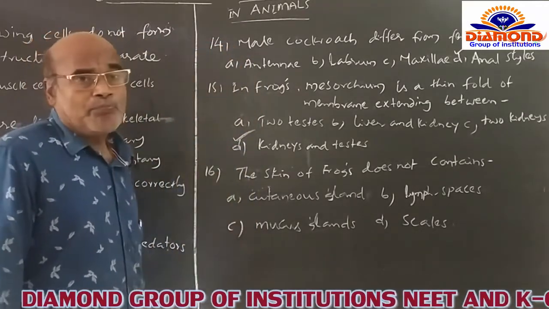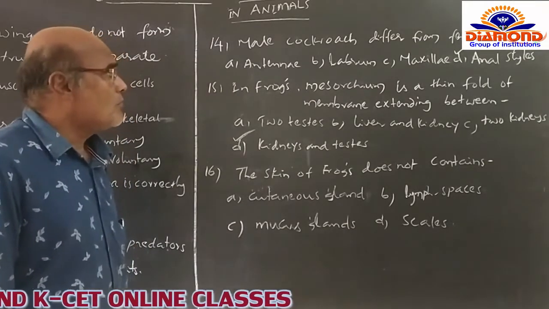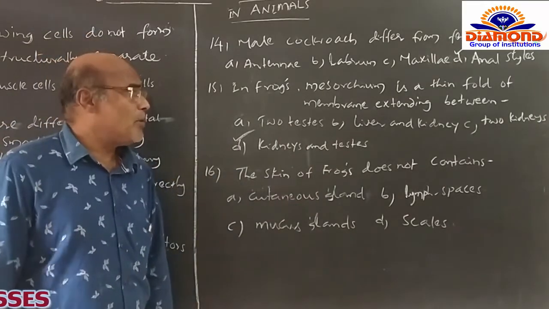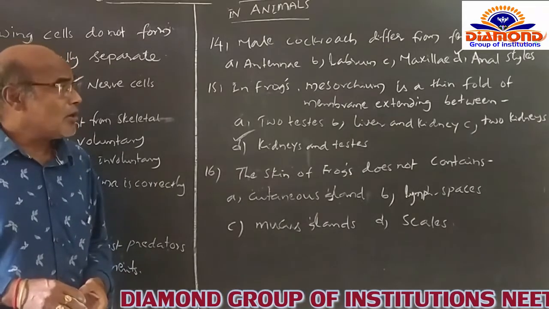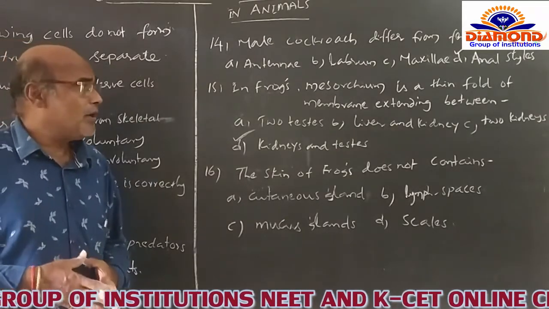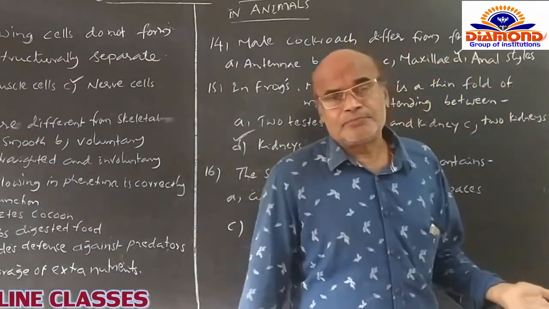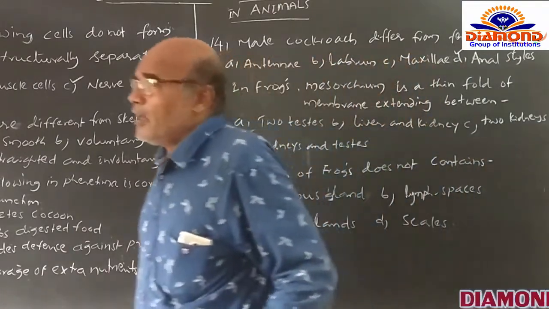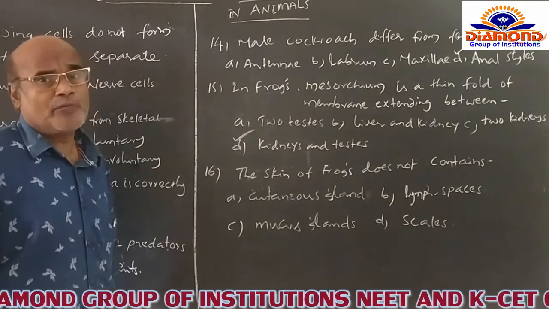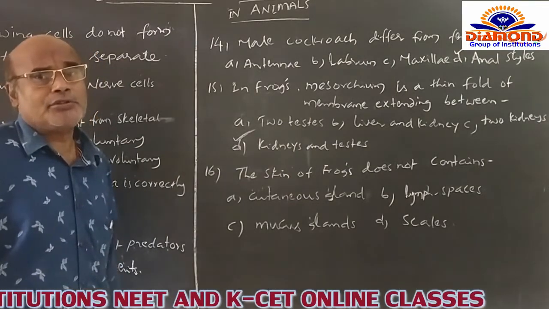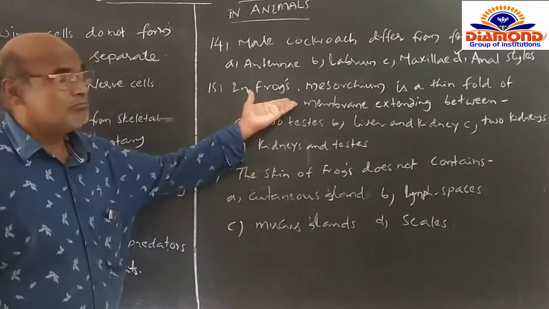Okay, and after that, you go for the next question. In frogs, mesorchium is a thin fold of the membrane extending between. Already we studied that the male reproductive organs are present in the form of testes. The testes are naturally connected to the kidneys with the help of attachment of the mesorchium.